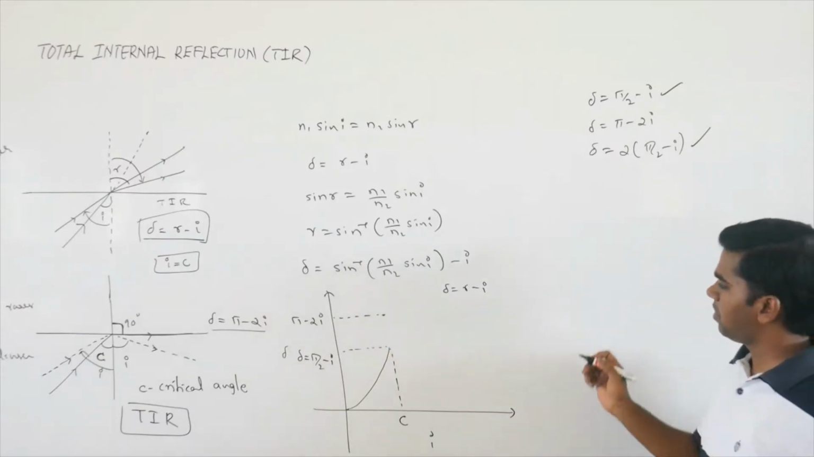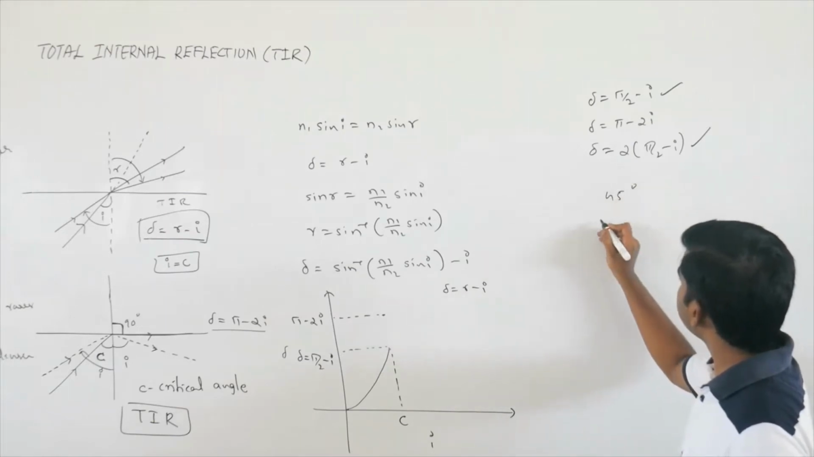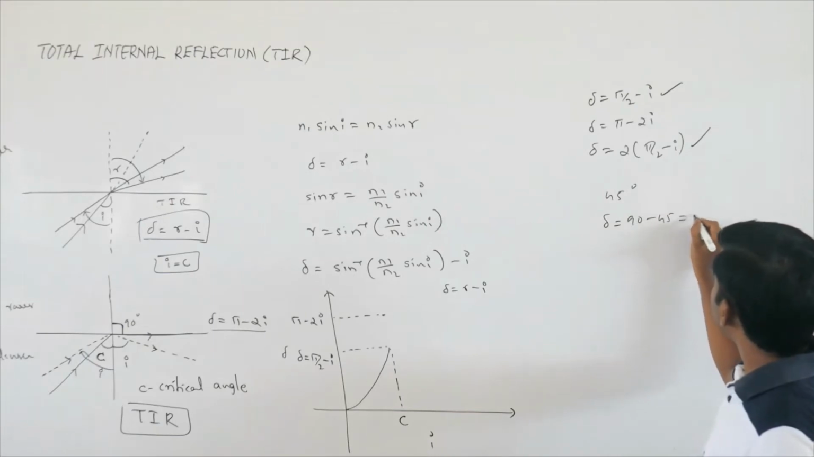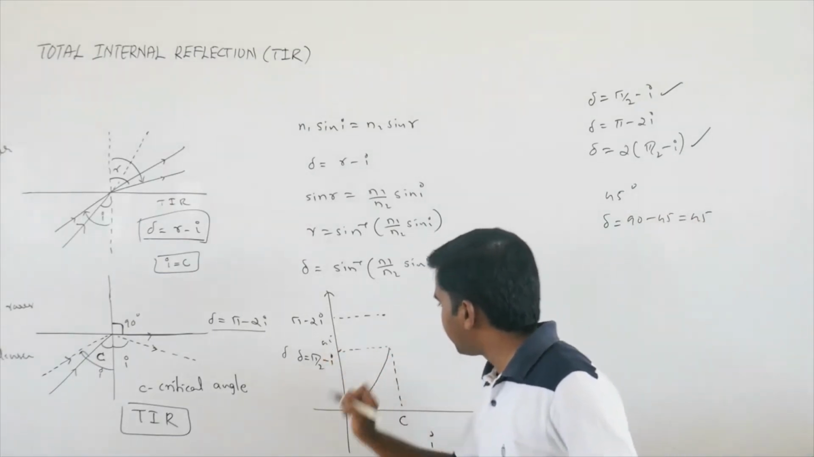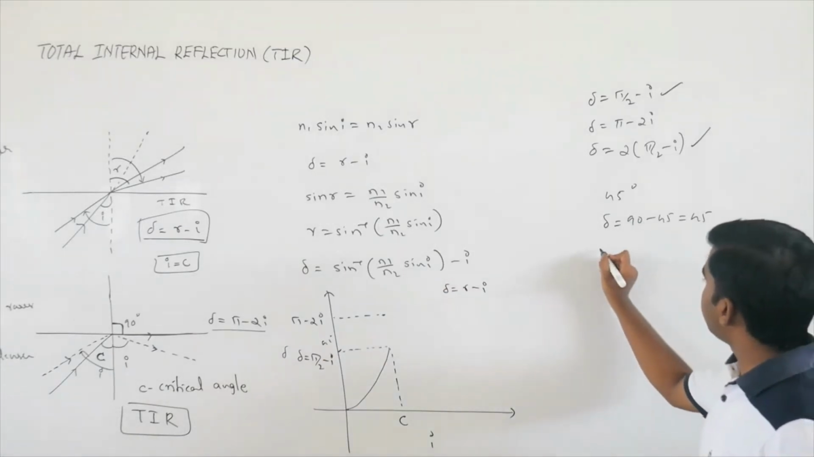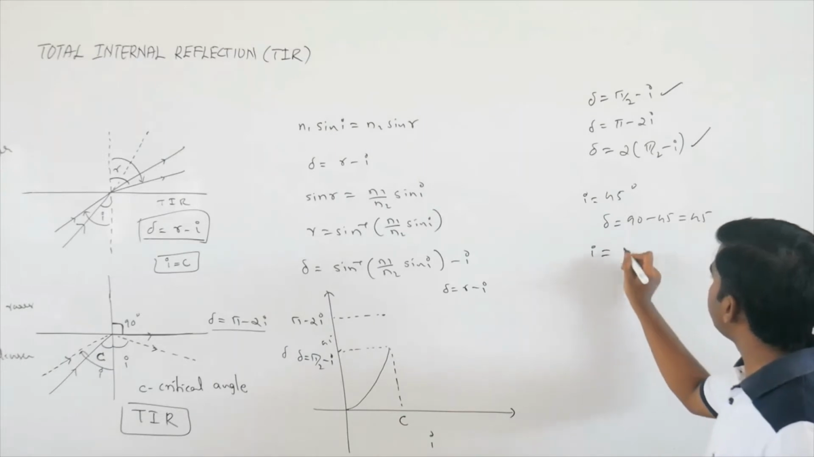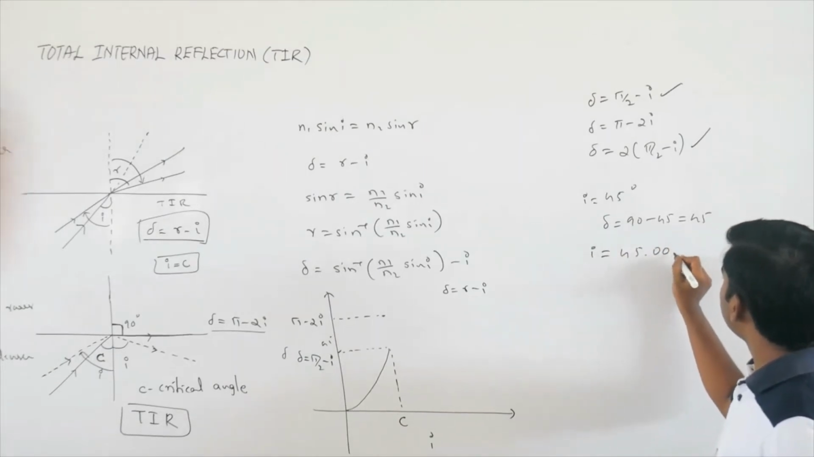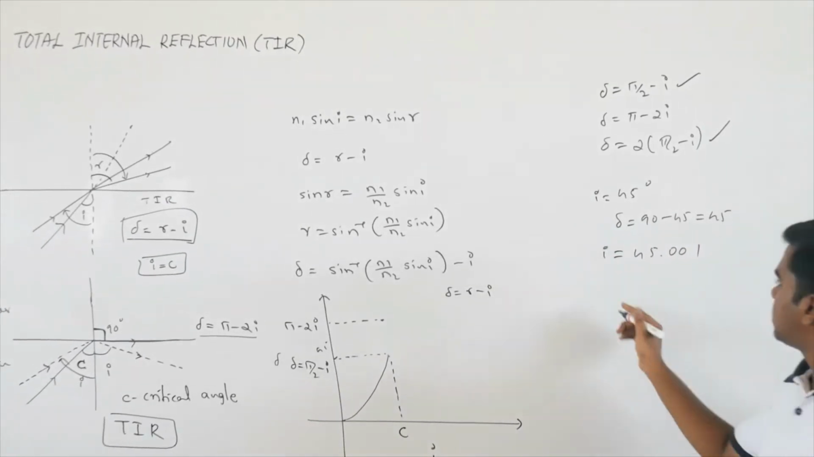Or if you want to take an example, suppose the critical angle is 45 degrees. So what is the deviation? Deviation is 90 minus 45, so you will get the deviation as 45 here. Suppose the angle of incidence becomes, say, 45.001. If you increase the angle of incidence a little, so what will happen?